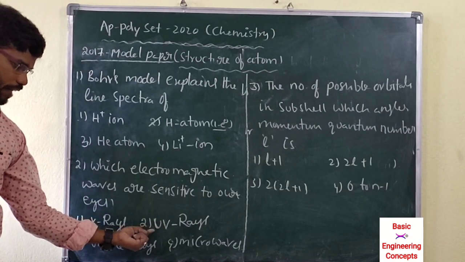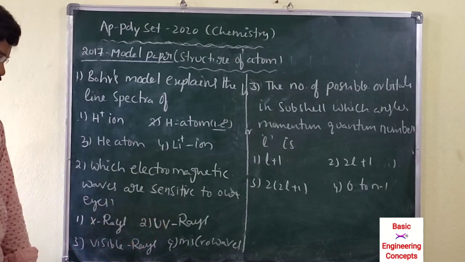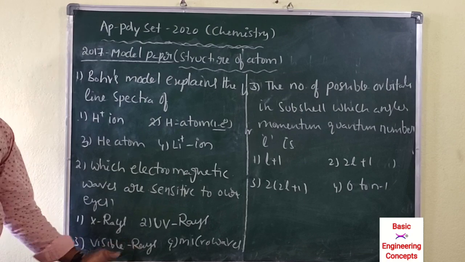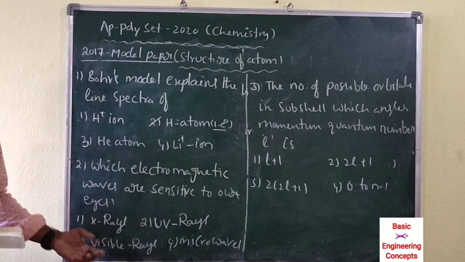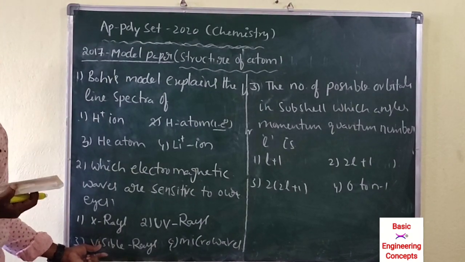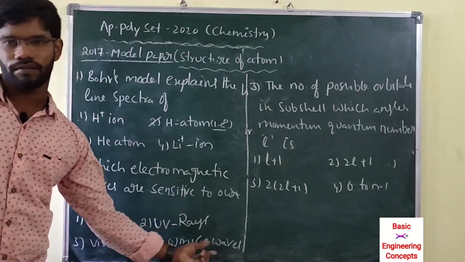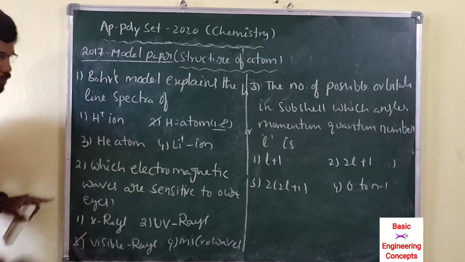UV rays we also can't see directly. Visible rays, for example tube light, we can see directly. Microwaves are also a wrong answer. So the correct answer is visible rays.